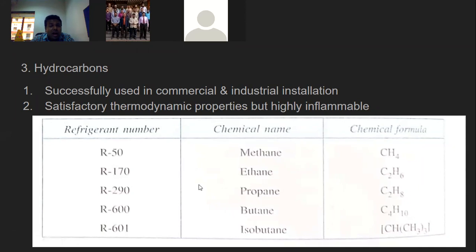First we will see how they are classified, and how they are designated. Then we will see what properties we should consider while selecting the refrigerants. So let us see the third type, that is hydrocarbons.